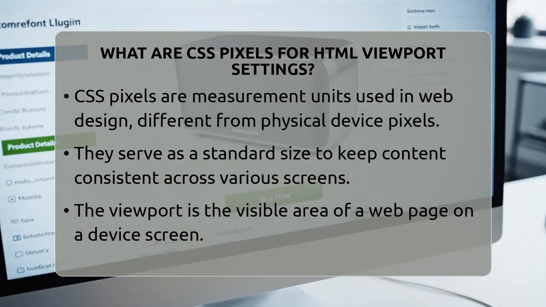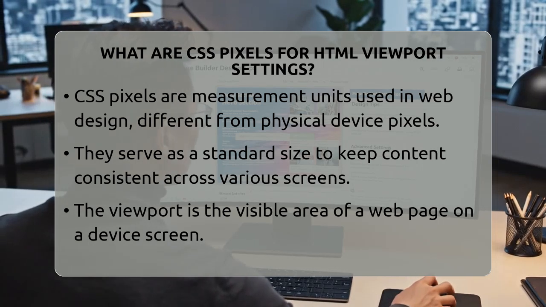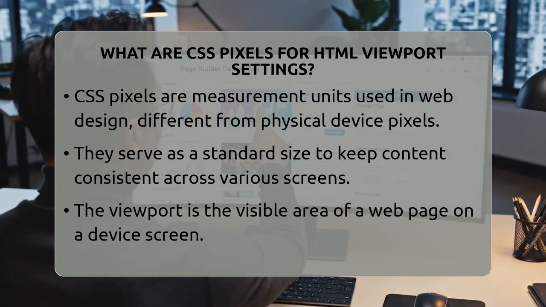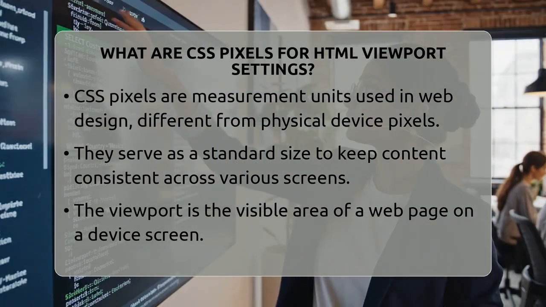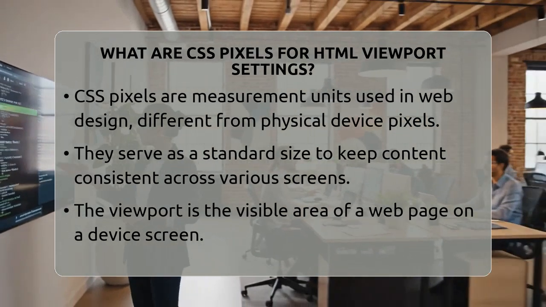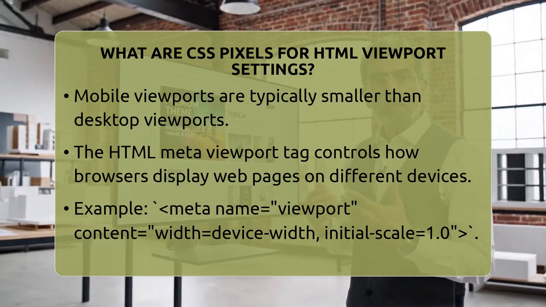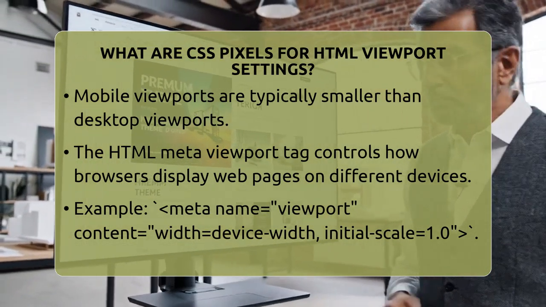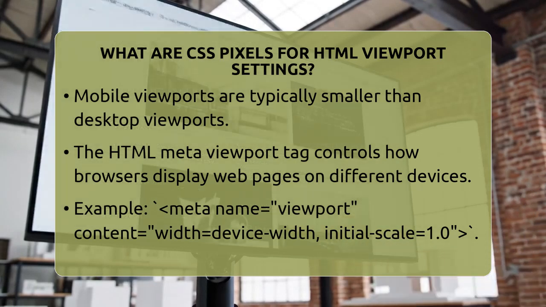CSS pixels are a kind of measurement used in web design. They are not the same as the physical pixels on your device screen. Instead, they act as a standard unit that helps keep things consistent across different screens. Think of CSS pixels as a universal ruler that browsers use to size and position content. This way, your website can look similar whether someone is viewing it on a phone, a tablet, or a computer.